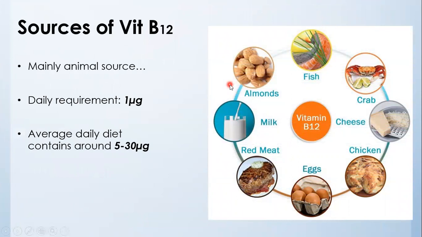Then we can see the sources of vitamin B12, mainly animal source, including milk, meat, eggs, and fish. Our daily requirement is 1 microgram, but our daily average diet contains around 5 to 30 microgram, which covers our daily requirement.